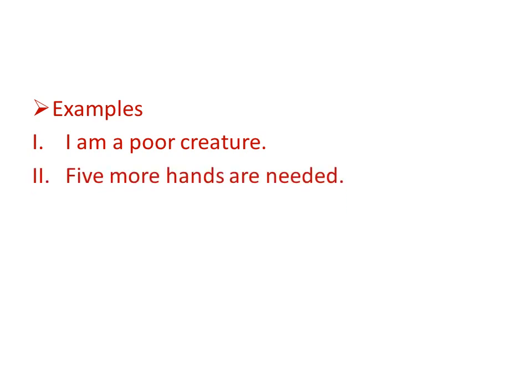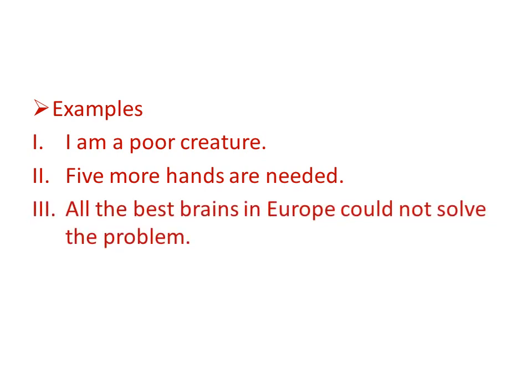I am a poor creature. So here creature stands for a person. Five more hands are needed. Hand stands for man, and hands are part of a body. So in synecdoche we have a part of the body as a symbol. All the best brains in Europe could not solve the problem. Here also we find synecdoche because brains are part of a person.